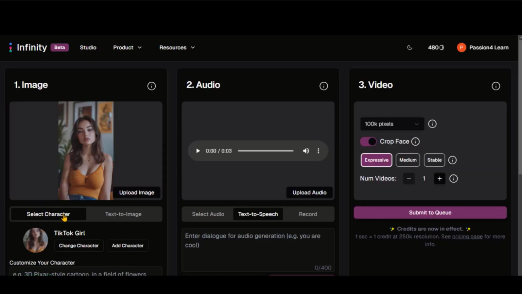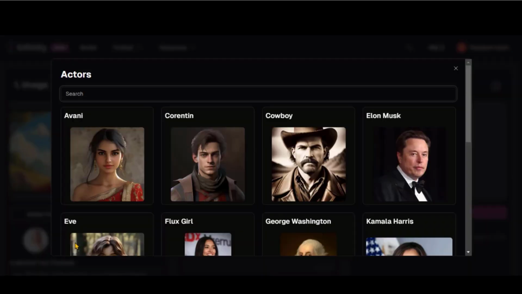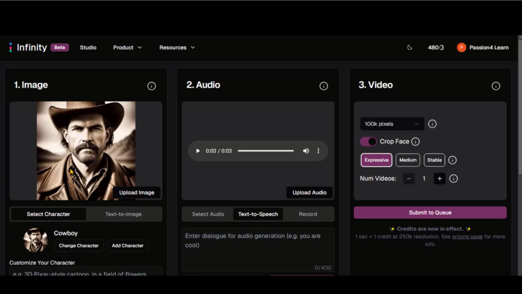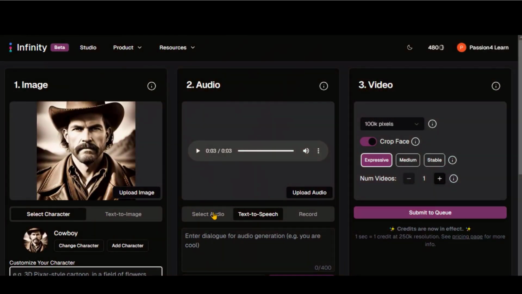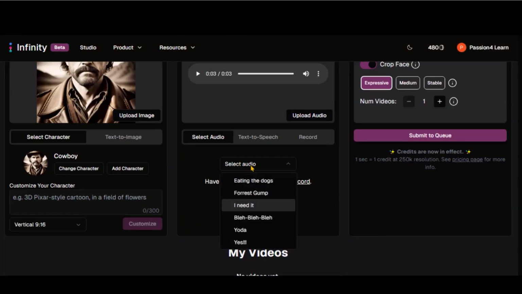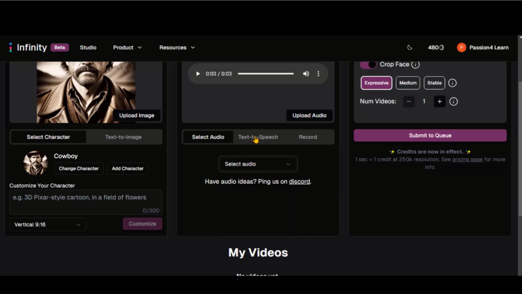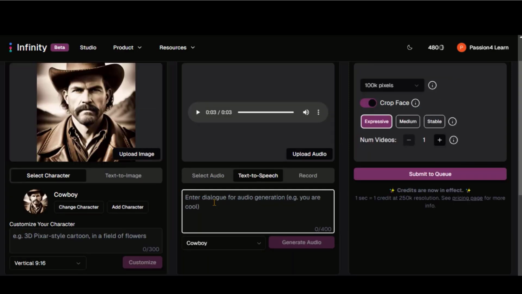By clicking on this button, you have a different character to choose from. Let's pick this character, for instance. You can also select different aspect ratios depending on your project. Another good thing is that you can choose different expressions based on audio. Let's use the text-to-speech option. I'll paste some sample text here.